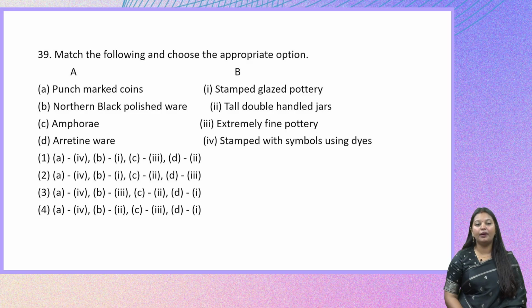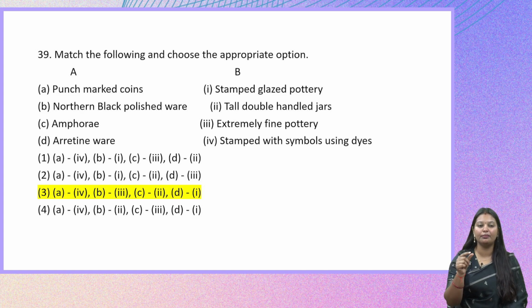So the first is punch marked coins. These are the coins which are stamped with symbols using dies. The northern black polished ware is extremely fine pottery, and the amphorae and Aretine ware will go for the other two options. So the right answer here will be option 3: punch marked coins are stamped with symbols using dies, northern black polished ware is extremely fine pottery, amphorae are tall double handled jars, and Aretine ware is stamped glazed pottery. So this is how we understand this. This is something that you need to remember, what these ancient artifacts are about.